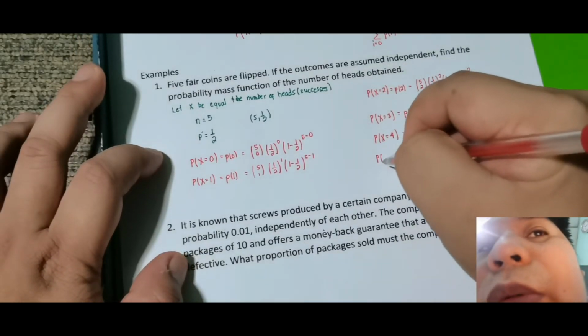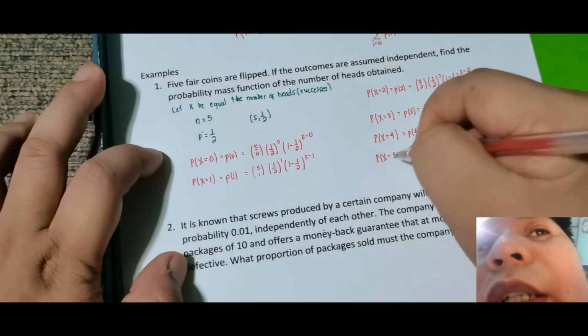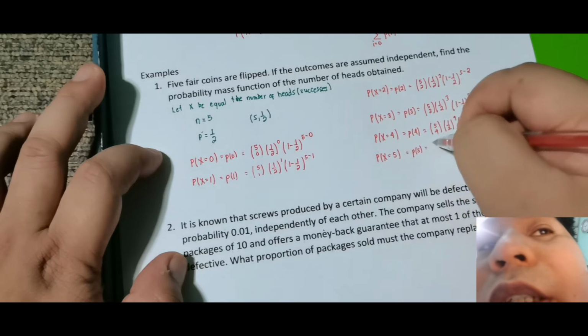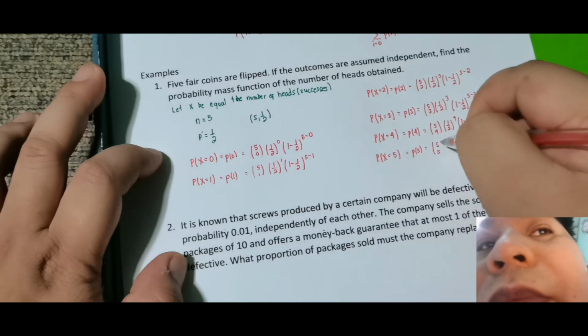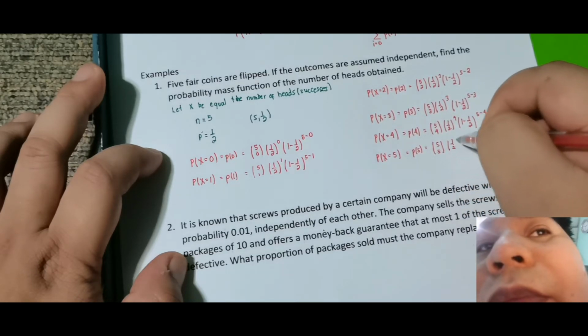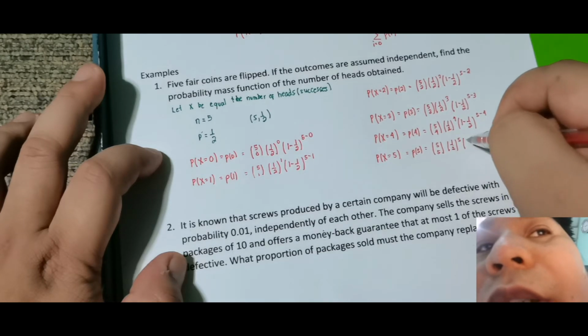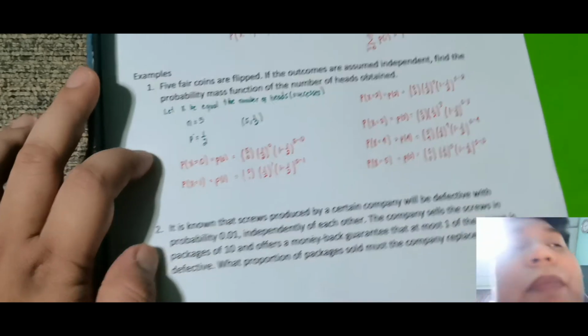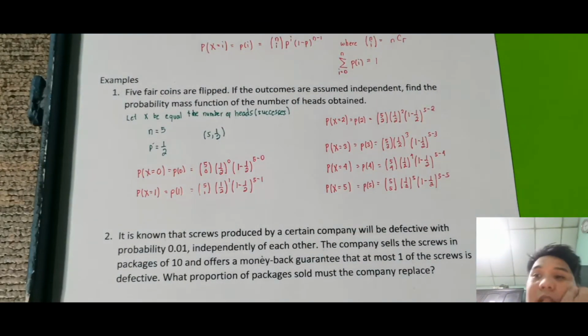Okay, then lastly, probability of x is equal to 5 is equal to p of 5, and this is 5 taken 5, and this is 1/2 raised to 5, then 1 minus 1/2, then this is 5 minus 5. So now ready na natin siya i-calculate isa-isa.